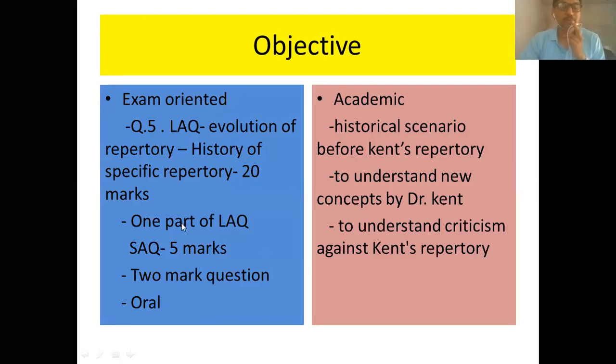Then it could be one part of a long answer question. In the 20 marks question, there are 4 readings, and one reading could be: explain Kent's repertory in detail. In that, one heading will be the historical background of Kent's repertory. Then a 2 mark question may also be asked: mention the year in which the first edition of Kent repertory was published, the 3rd edition, 4th, 5th, etc. So this 2 mark question is also important.